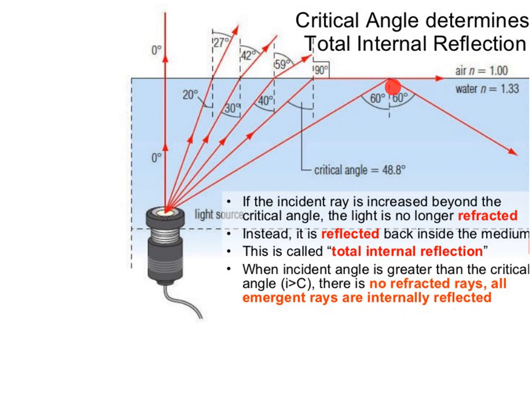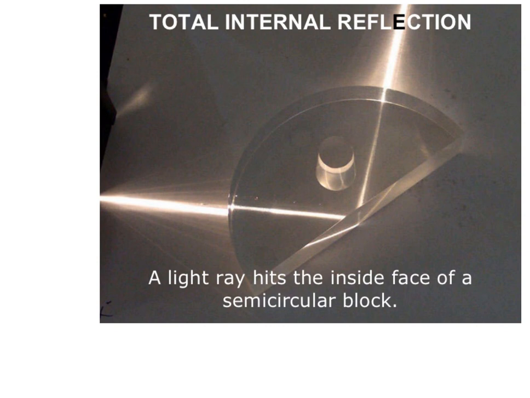See here, there is no refracted ray; it is reflected back inside the medium, and this is called total internal reflection. This is another diagram of total internal reflection. A light ray hits the inside face of a semicircular block and gives us total internal reflection.